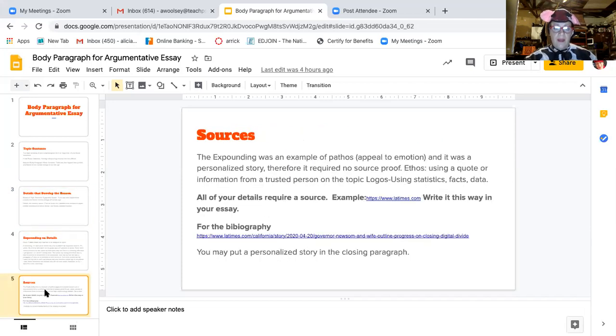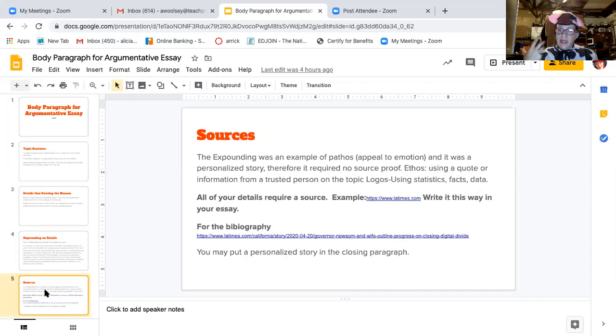Okay, now, the last thing. The expounding was an example of pathos, the appeal to emotion. So let's not forget, we talked about pathos, ethos, and logos. So each one of your body paragraphs needs to use one of those rhetorical skills. And it was a personalized story, therefore I required no source proof.